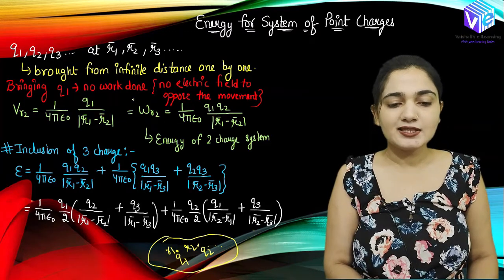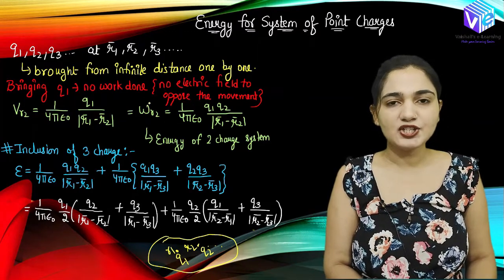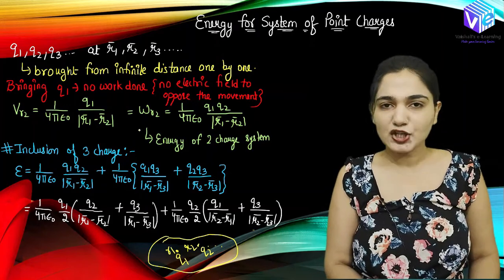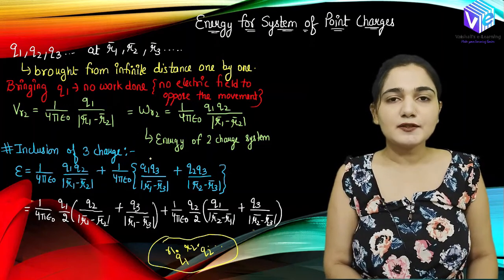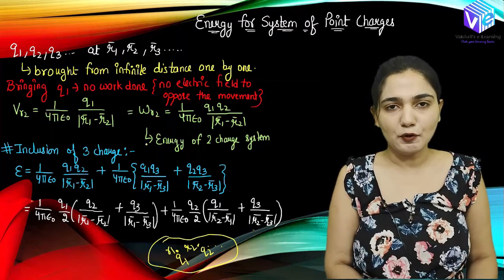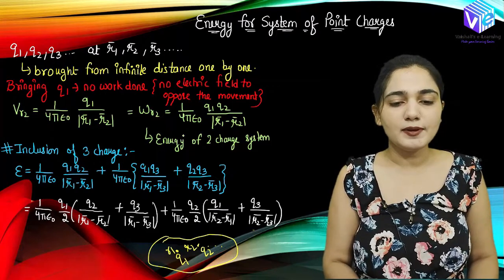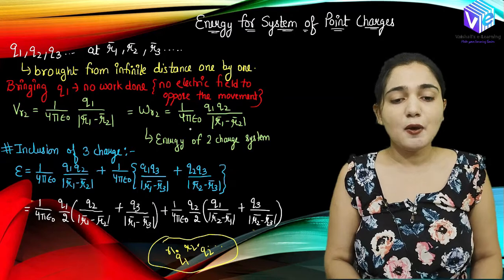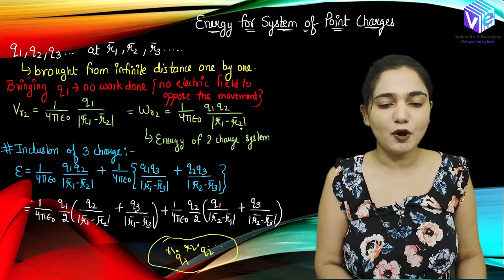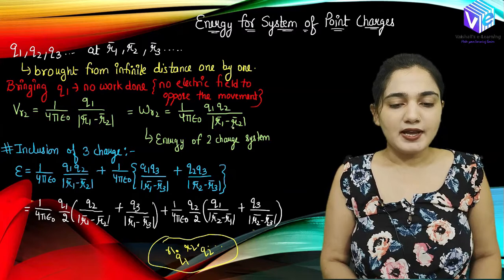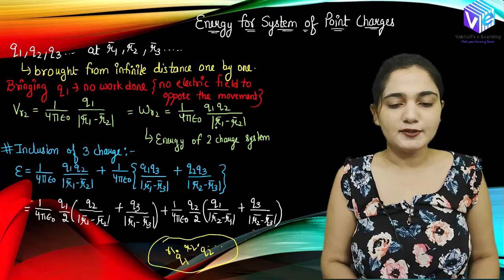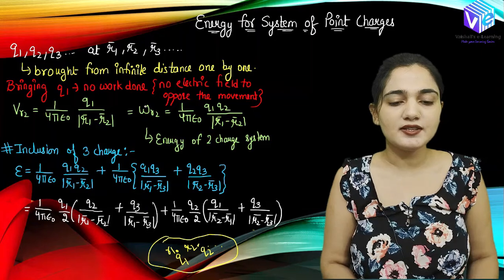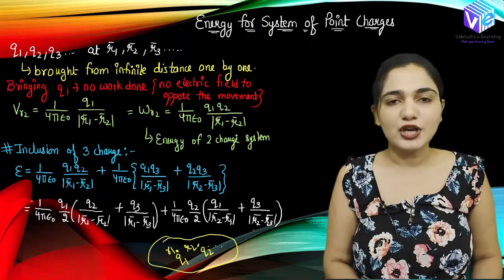Now when I take the second charge, when I move the second charge from the infinity, we will be having the charge 1 already there, and it is having some field, and this field is going to oppose the charge 2, and this is how we will be having the work done by bringing the charge 2. So the work done at the R2, which is the work done in bringing the charge 2 from infinity to the given point, is represented as 1 upon 4 pi epsilon naught Q1 Q2 upon mod of R1 minus R2, right? So this is a magnitude, right? So magnitude of R1 minus R2. So this is representing the energy of two charge system.